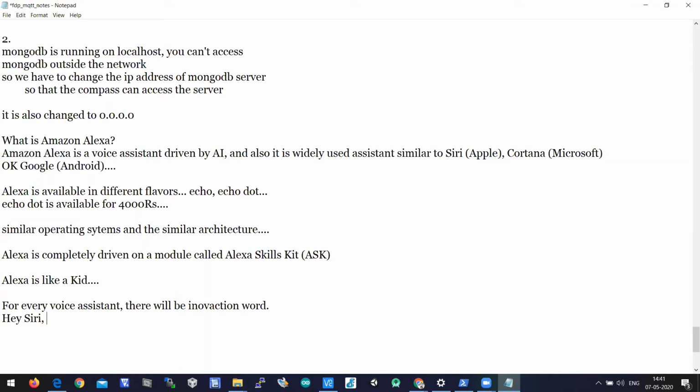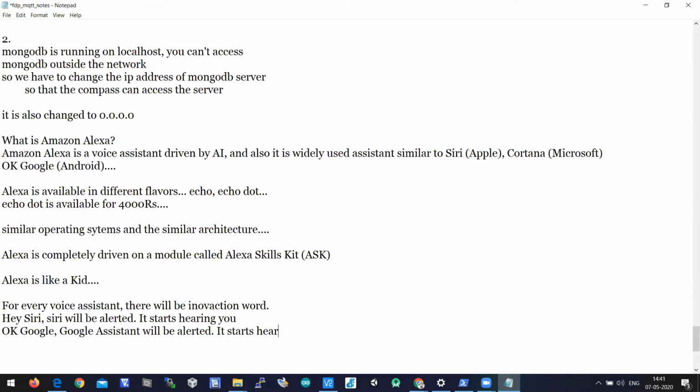Then immediately Siri will be alerted, and it starts hearing you. In a similar way, when you have Google Assistant and you say okay Google, then Google Assistant will be alerted and it starts hearing you, right?